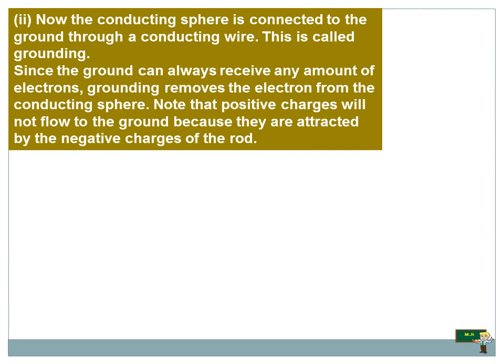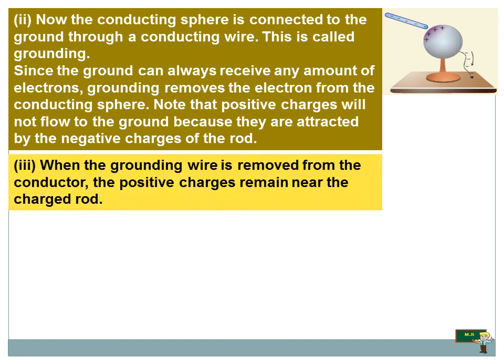Now, the conducting sphere is connected to the ground through a conducting wire. This is called grounding. You all know we do this in our homes also. Since the ground can always receive any amount of electrons, grounding removes the electrons from the conducting sphere. Note that the positive charges will not flow to the ground because they are attracted by the negative charges of the rod. The positive charges never move to the ground, only the negative charges.